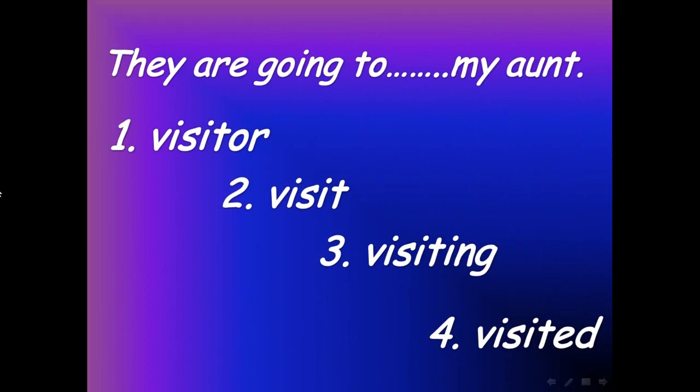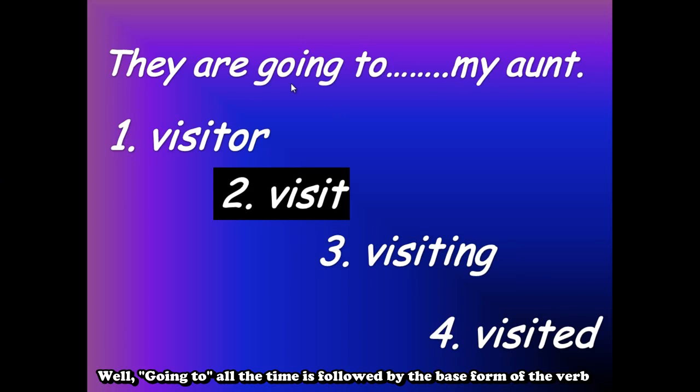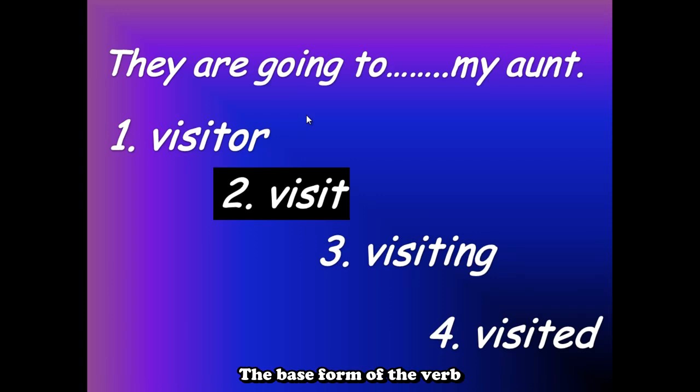Part number 2. They are going to visit her. They are going to visit. They are going to visiting. They are going to visit my aunt. And the correct answer is they are going to visit my aunt. And why is that? Well, going to is all the time followed by the base form of the verb.